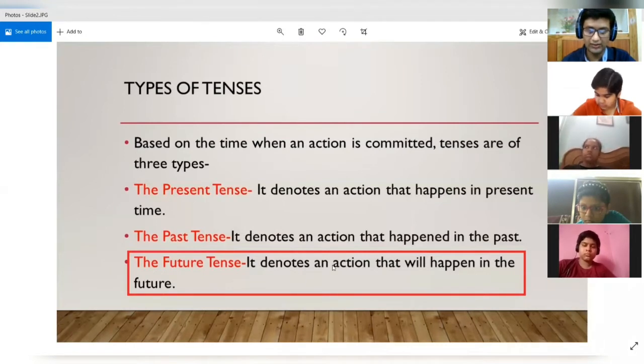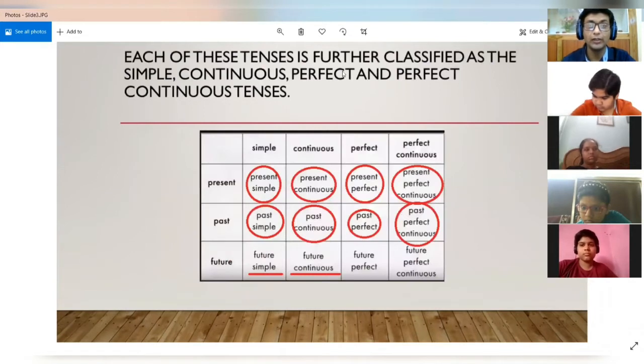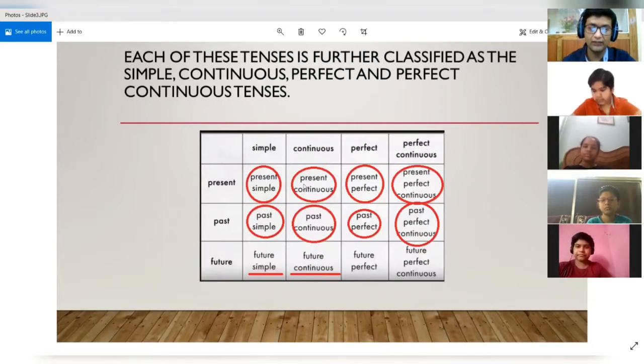So now today we are starting with the future tense, which denotes that an action will happen in the future. So it is talking about the future. Okay. So now if you see, this is a further classification of tenses, and we have done the present simple, present continuous, present perfect, and present perfect continuous.